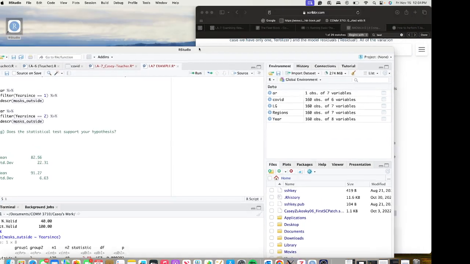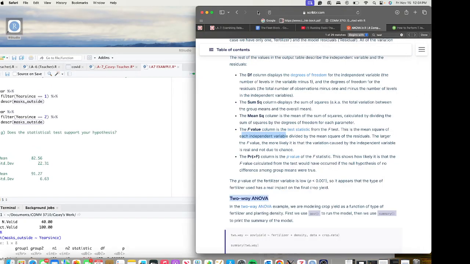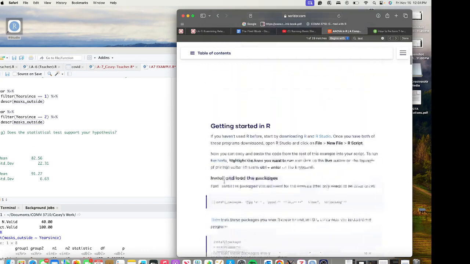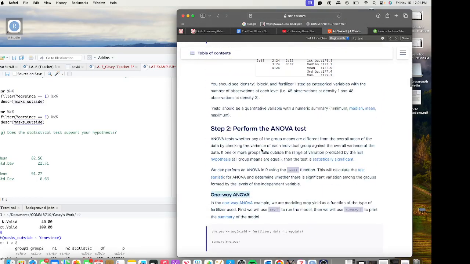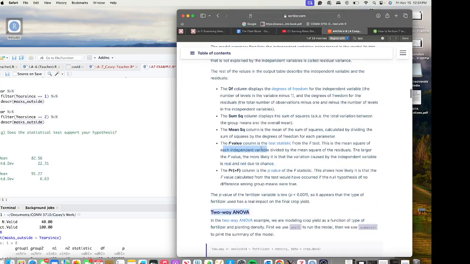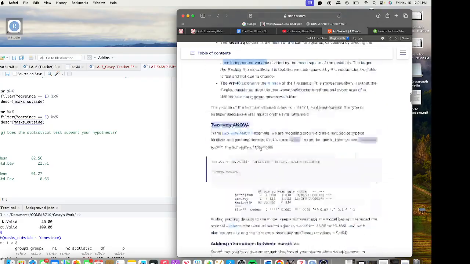All right, hopefully that helped. I'll share this link to the website. This was very helpful. It walks us through the results as well as how to get them.